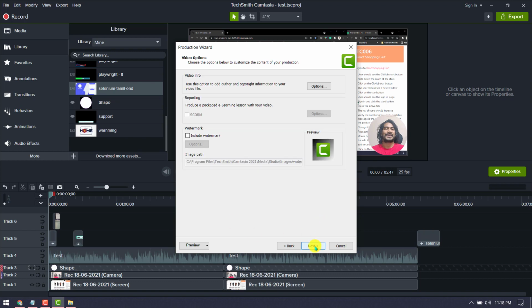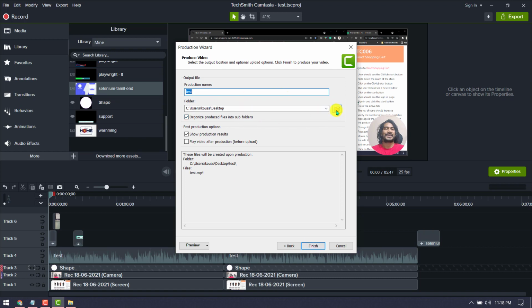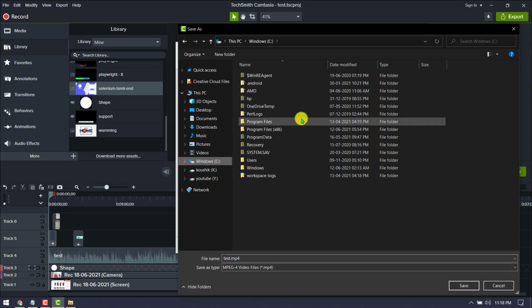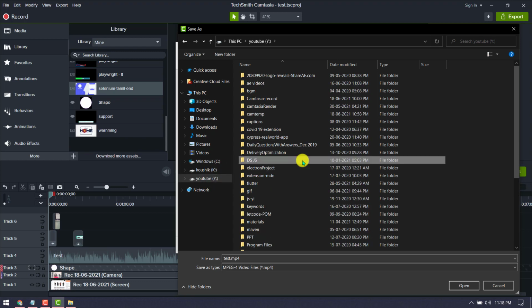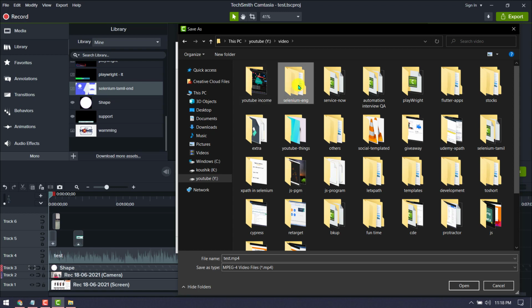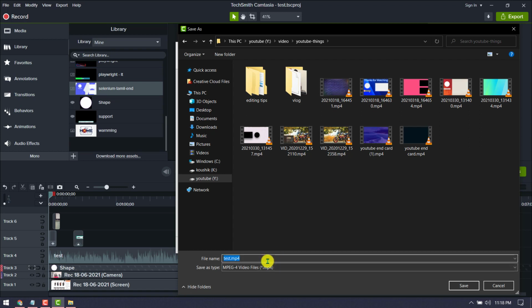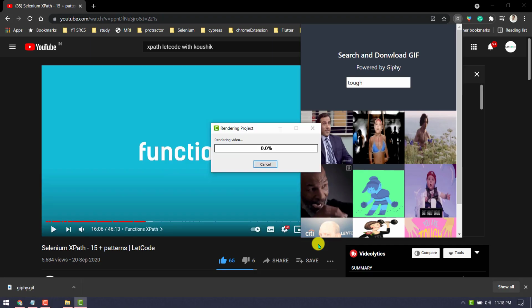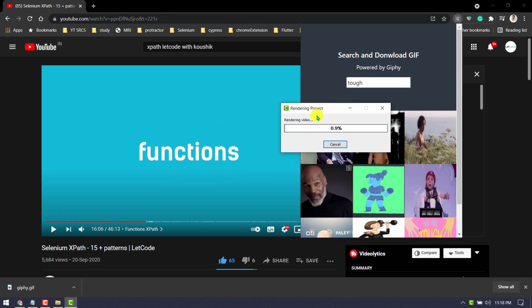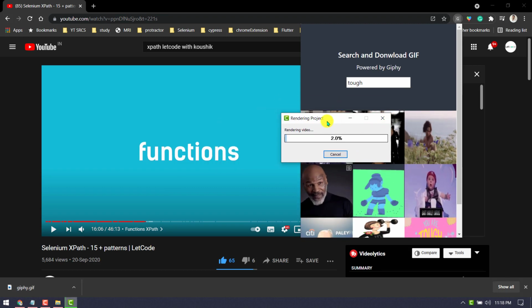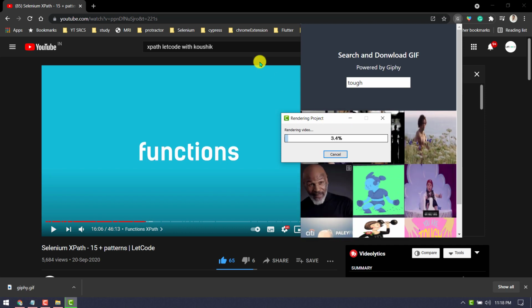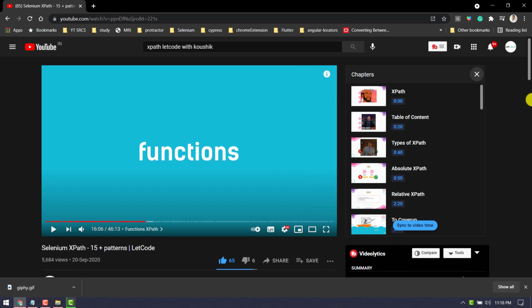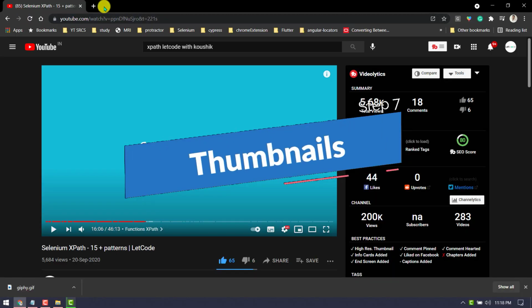Okay, and then go next, and you can save it wherever you want. I prefer to keep folders for all my videos, so I will just go and save it in my folder. Which folder? Utilities. Yeah. So here I'm going to say how I edit. Okay, so that's it. Save it and do the export. Click on finish. It will export for a while. So that's it. Okay, so I have 3 GB of graphics card, so it might be a little quick compared to others maybe.